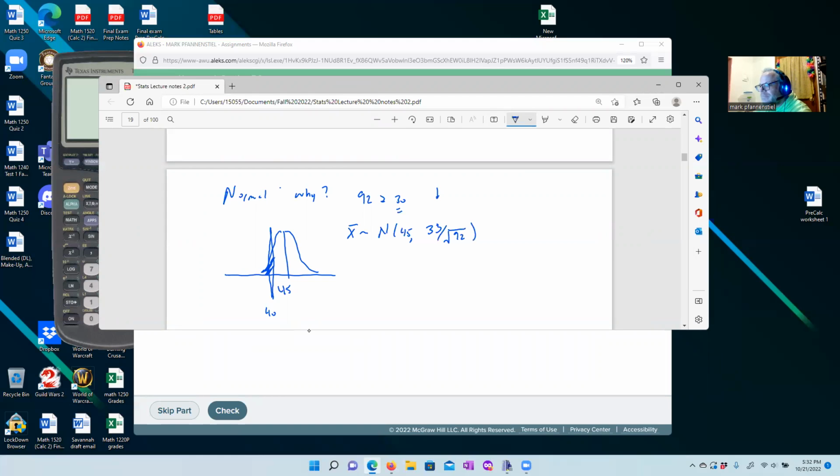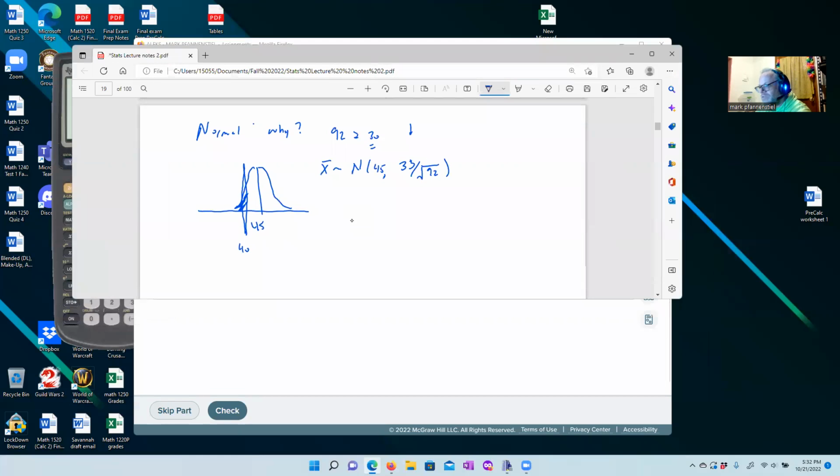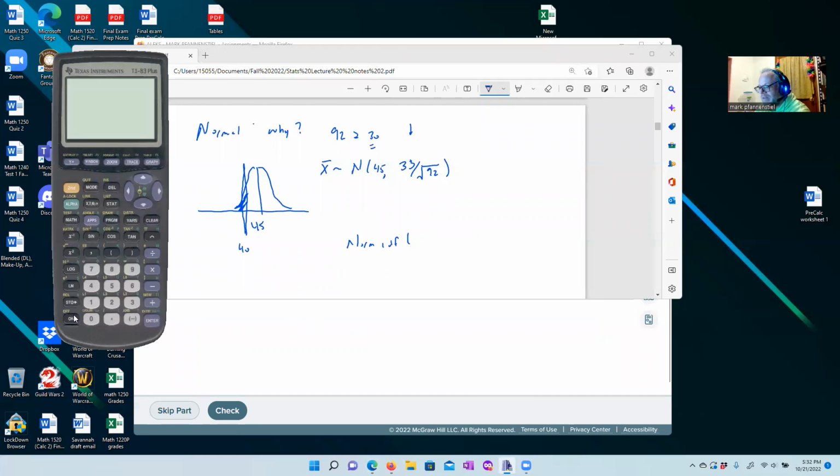We're going to go to normal CDF because we know it's normal, since there are more than 30 of them. Just for the sake of argument, we don't need to keep this number, but so we can get an idea of how to set this up, I want 33 divided by the square root, that second function, the square root of 92.